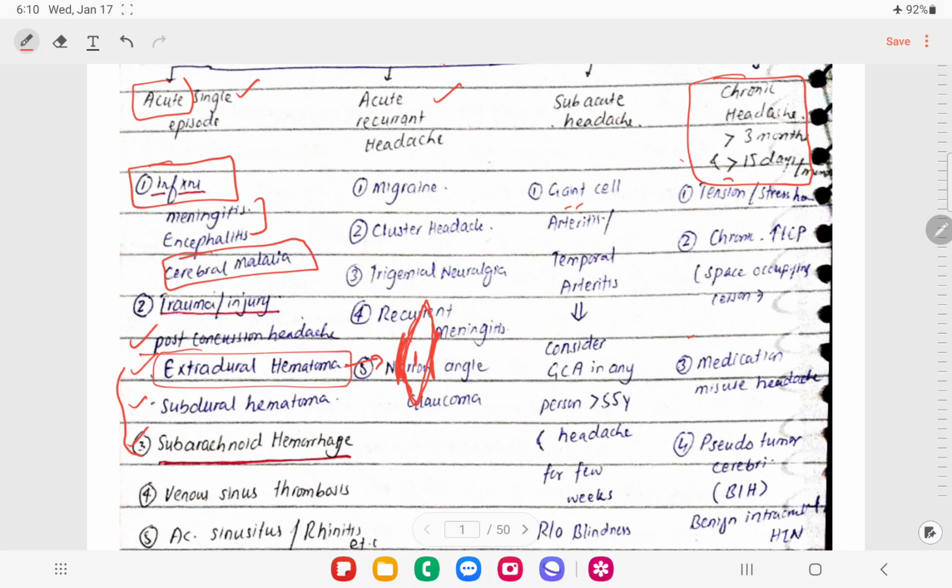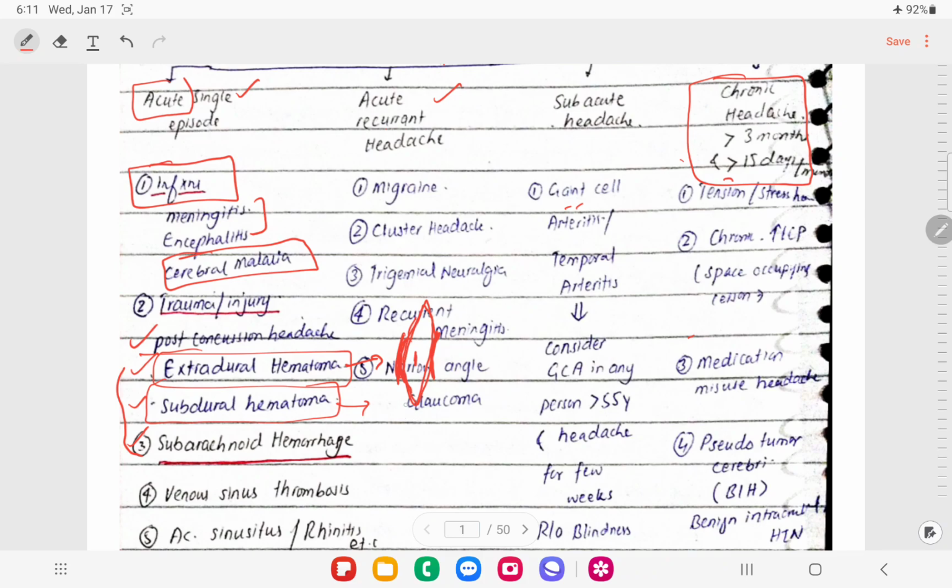There will be a violent history, like a violent accident. For subdural hematoma, we can divide it into acute and chronic forms. In the chronic form, there might be no history. In the acute form, there will be a history, and the severity of injury will be less.